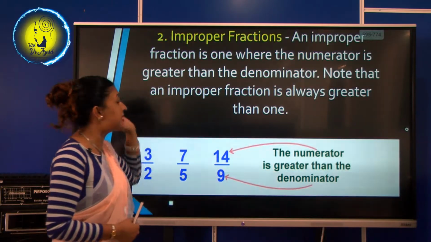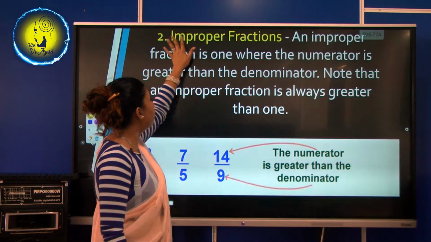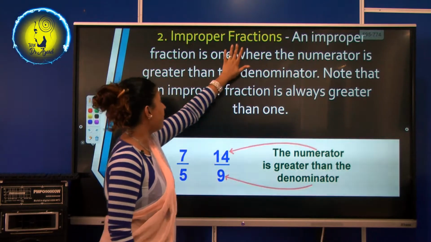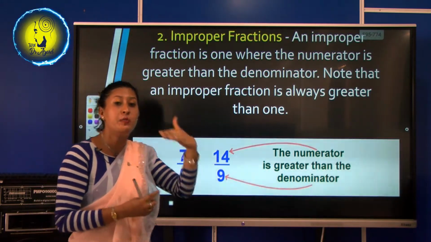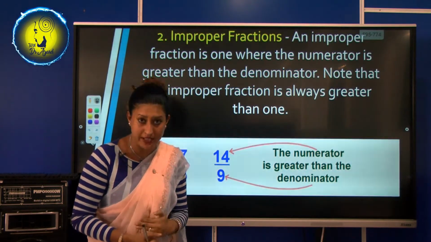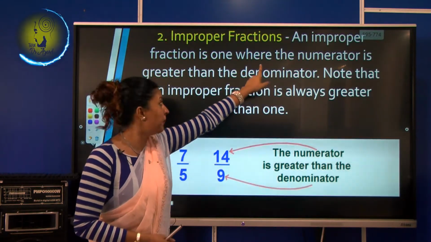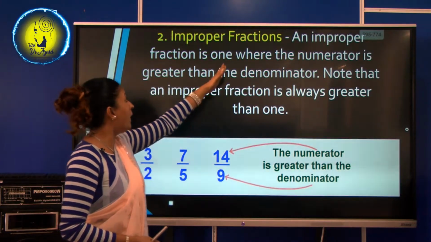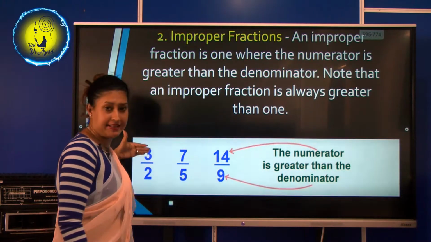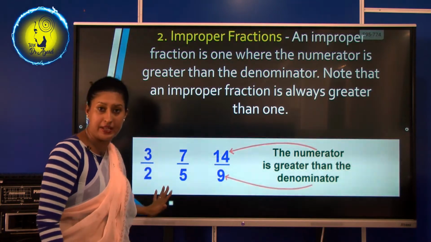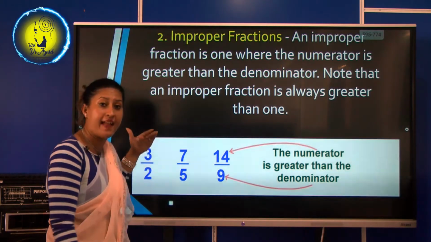Now let's go to the second type. What is the second type? Read with me. Improper fractions. Earlier we studied what? Proper fraction, where the numerator is lesser than the denominator. Second one, improper fraction. Say with me. Improper fractions. So in this case, the numerator is greater than the denominator.